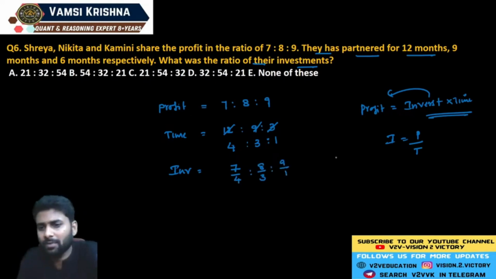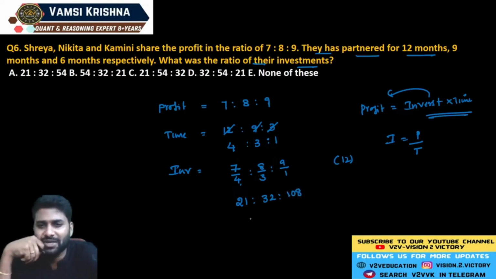Now see, for 4 and 3, the common multiple is 12. 4 becomes 3 times, 7 3s are 21 units. 3 becomes 4 times, 8 4s are 32. And finally for 1, it becomes 12 times, 9 12s are 108. Now you will get the ratio of 21, 32 and 108.